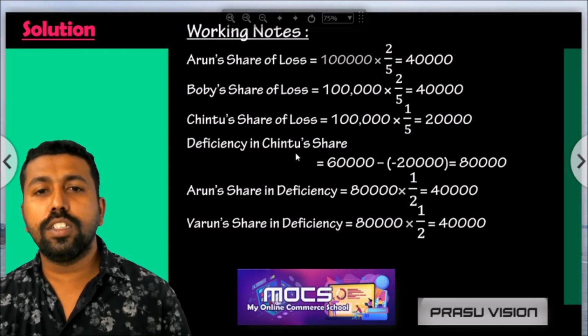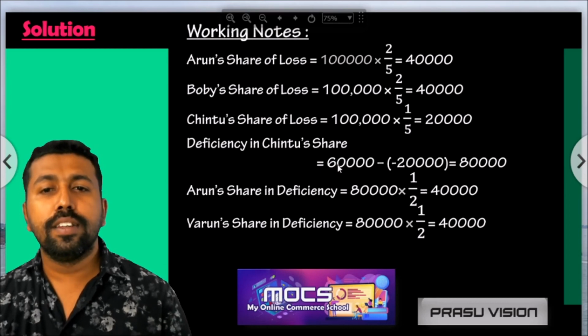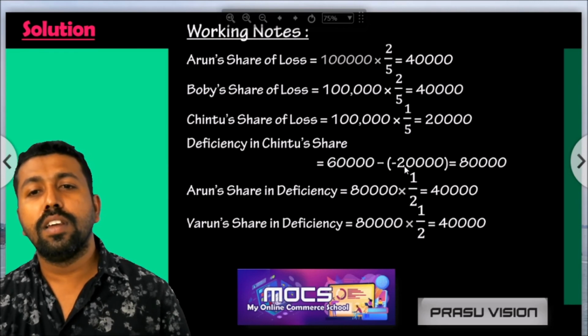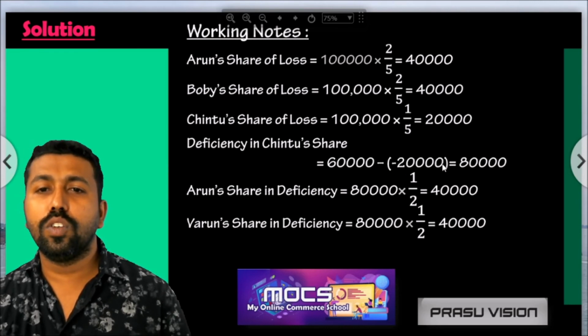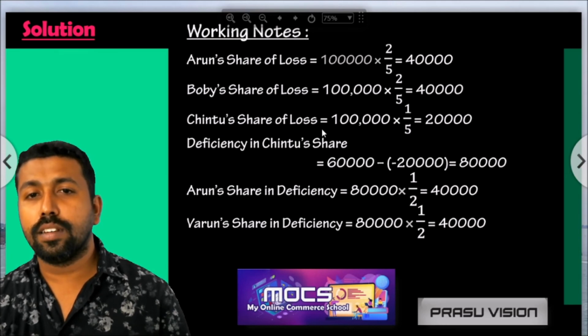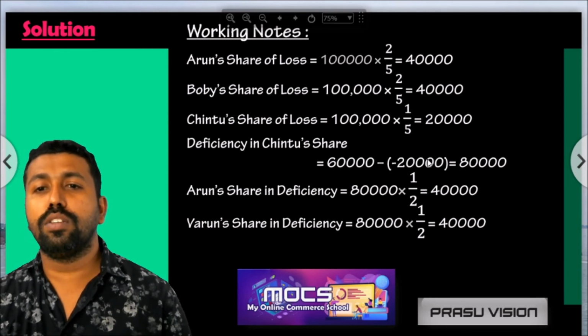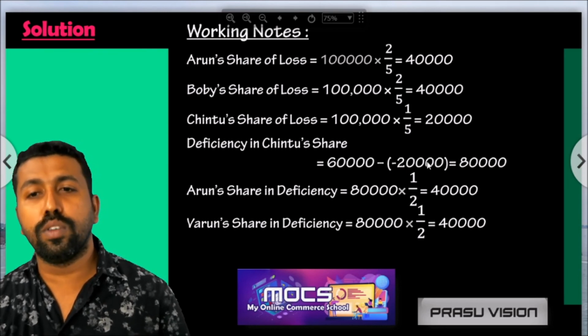So deficiency in Chindu's share is equal to 60,000 minus 20,000? We are finding out the deficiency in a normal way, normally deducting what is actually received. Here it is a loss, so 60,000 minus minus 20,000, since it is a loss.